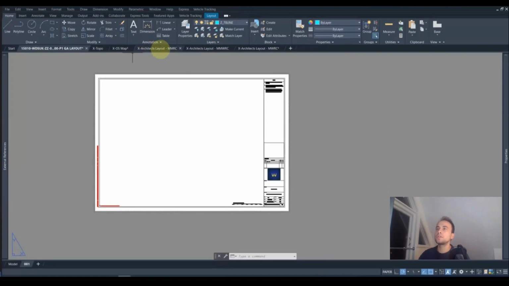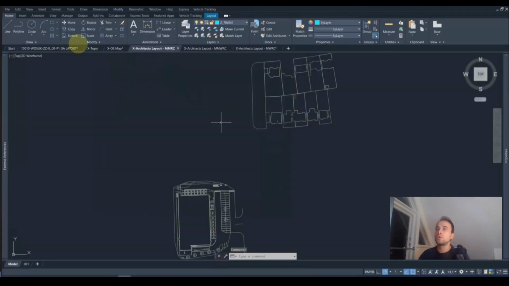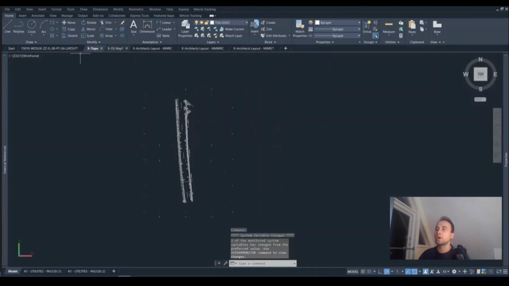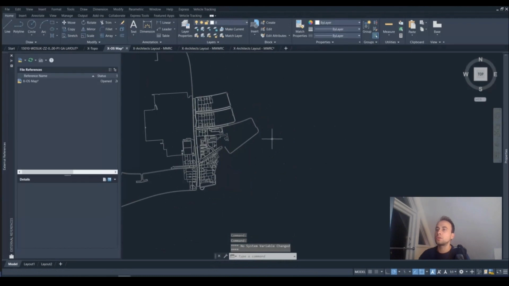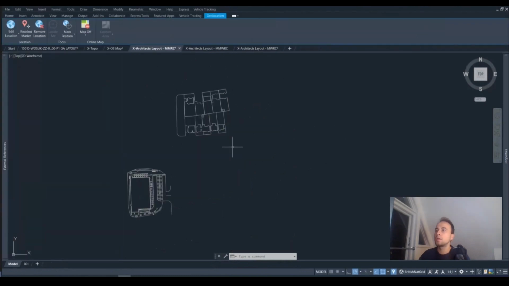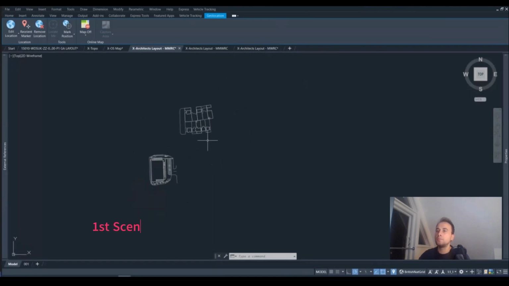So we're going to have three scenarios in which we have a topographic survey and an OS mapping in the right coordinates, both in meters. In one scenario we have an architect's layout in millimeters, so we have to check the units.